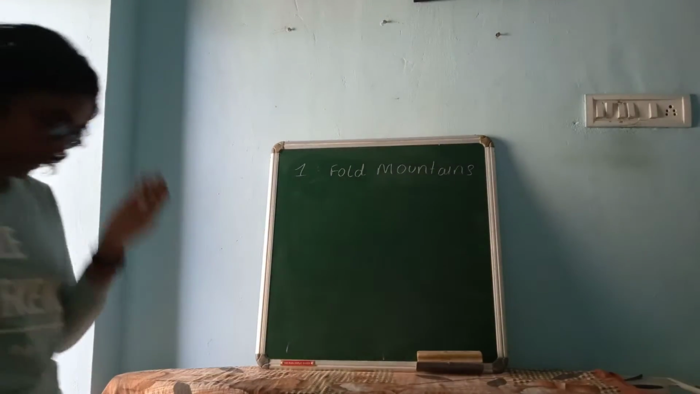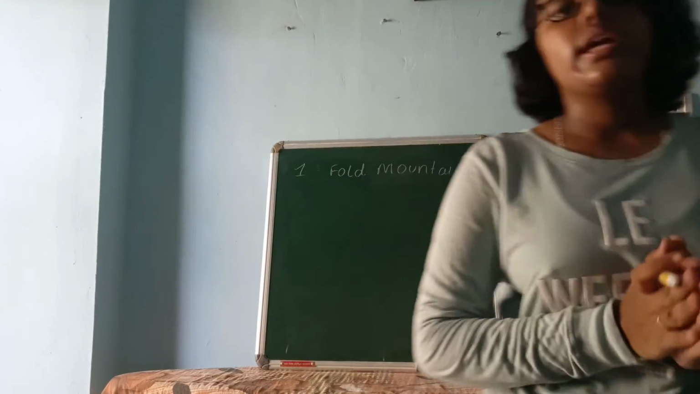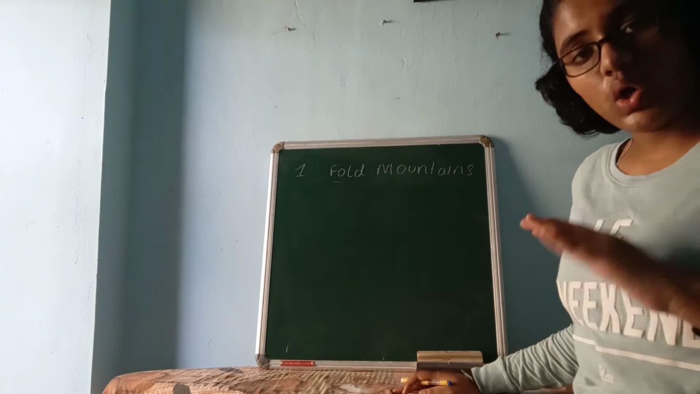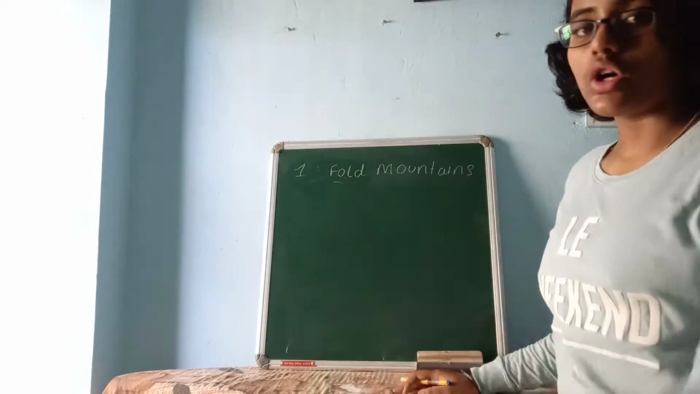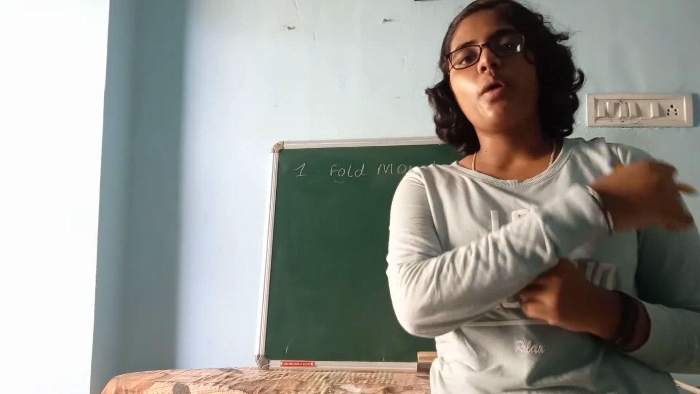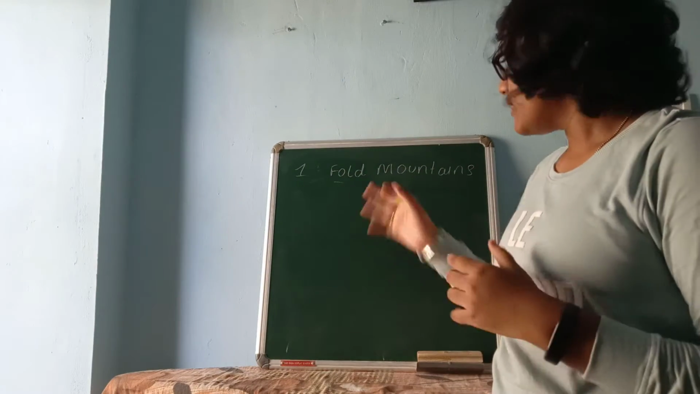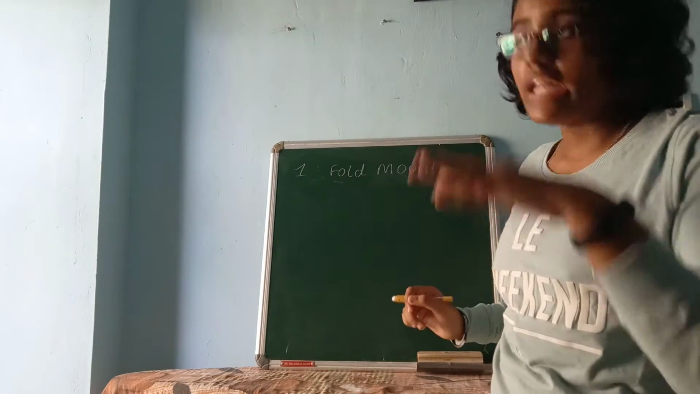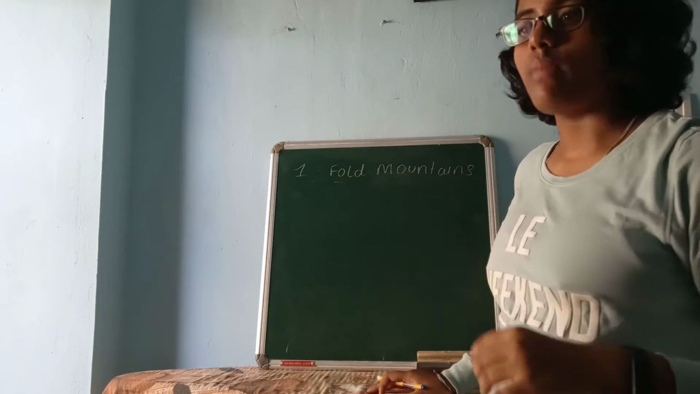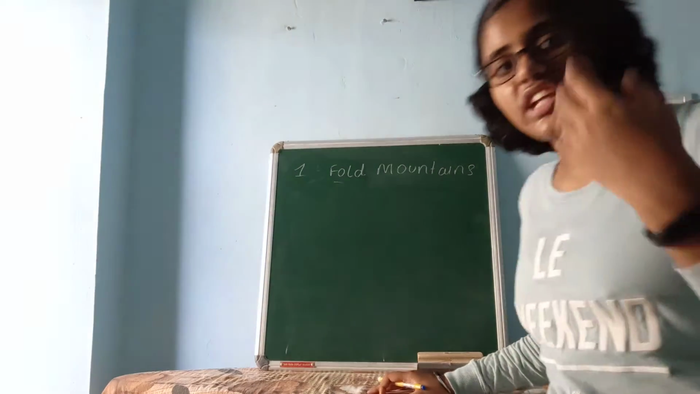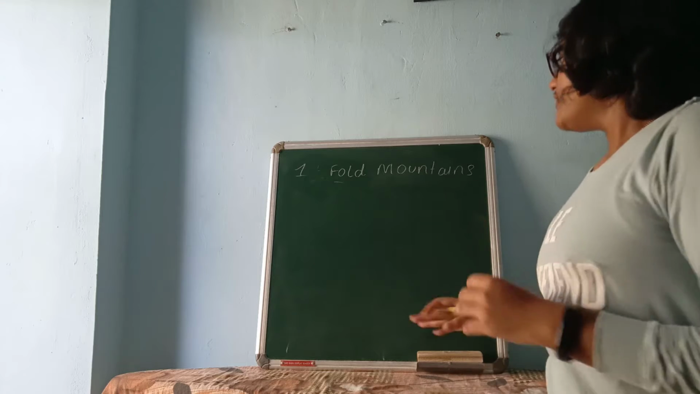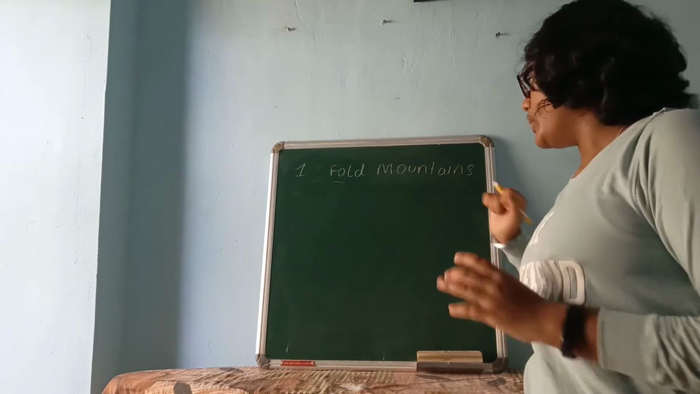Fold mountains. What are these fold mountains? In the word itself we have fold, meaning the mountains are also folded. In geography, this subject, there is an advantage. According to their formation only the names will be given. Like the first type of mountain is fold mountain. The next type is volcanic mountains, and the next type is block mountains. According to their name only, their shapes and formation will be understood. So the first type of mountain is the fold mountains.